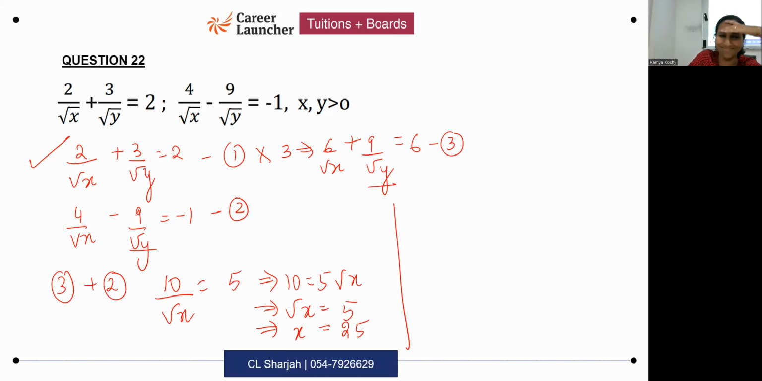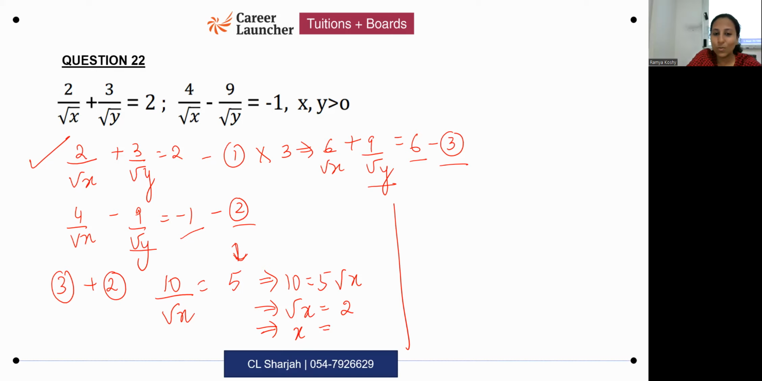Yes, Sanjay, 10 divided by 5 is 2. I wrote 5. Okay. Root x is equal to 2. How do you get 5 though? I'm adding equations 3 and 2. What is 6 plus minus 1? 6 plus minus 1 is 5. Okay.